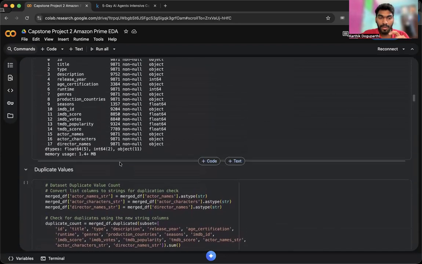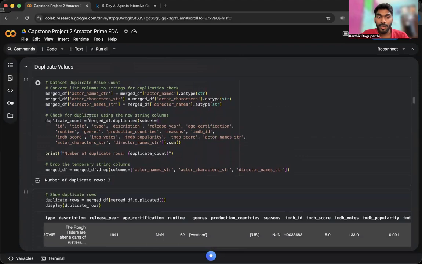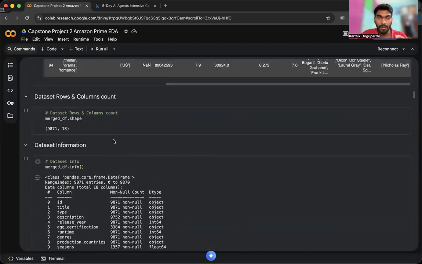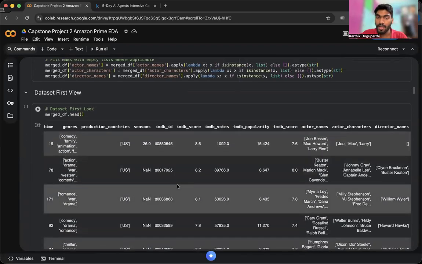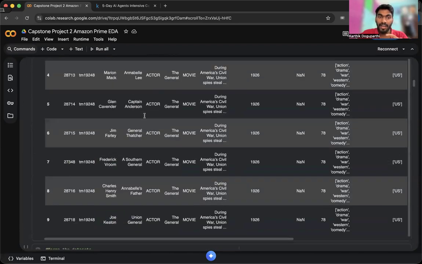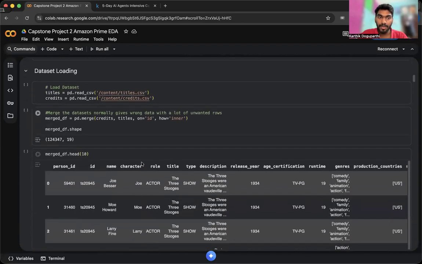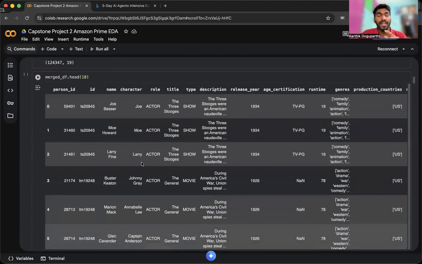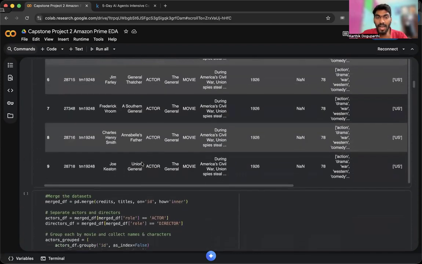As we can see, I tried to find out duplicates, and there are only three duplicate rows when I used this kind of merging. When I tried to merge as a normal merging, I found more than 500 rows as duplicate rows.